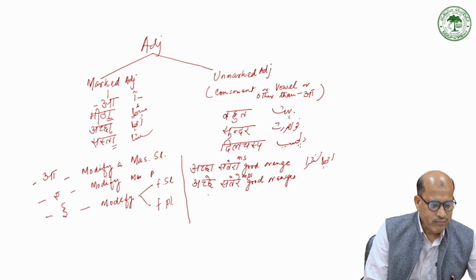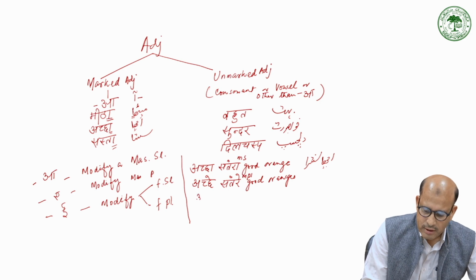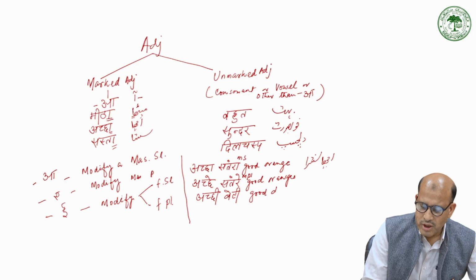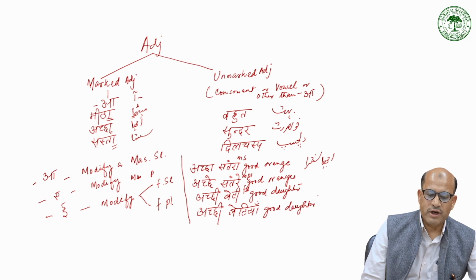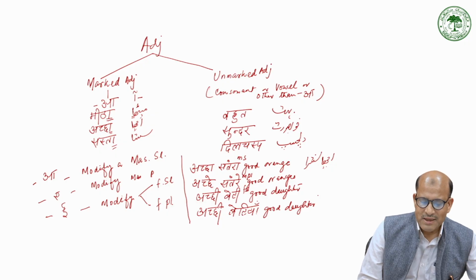Then say अच्छी बेटी, good daughter. So feminine singular, and अच्छी बेटियां, good daughters. So if you look at this, you can see the